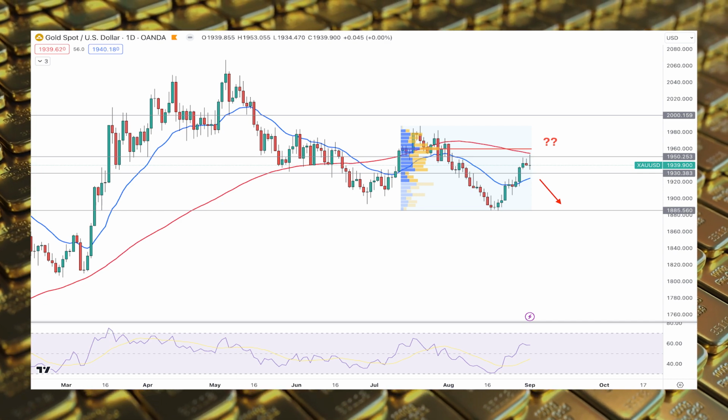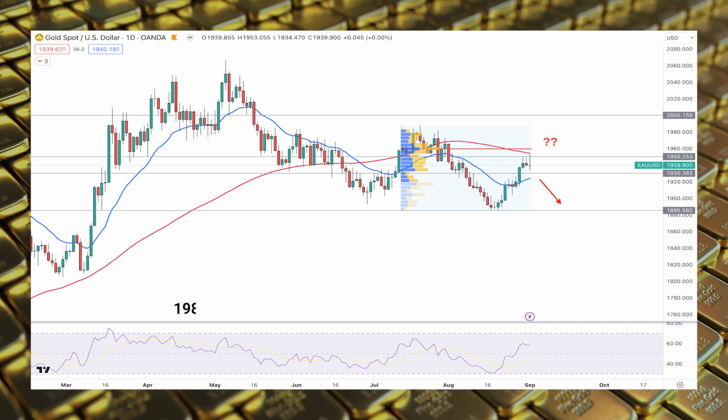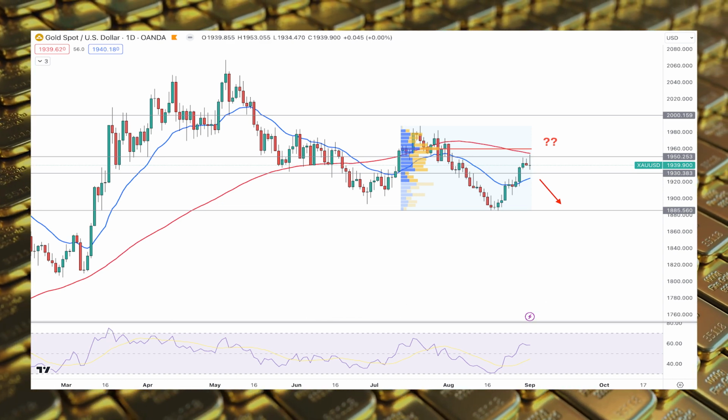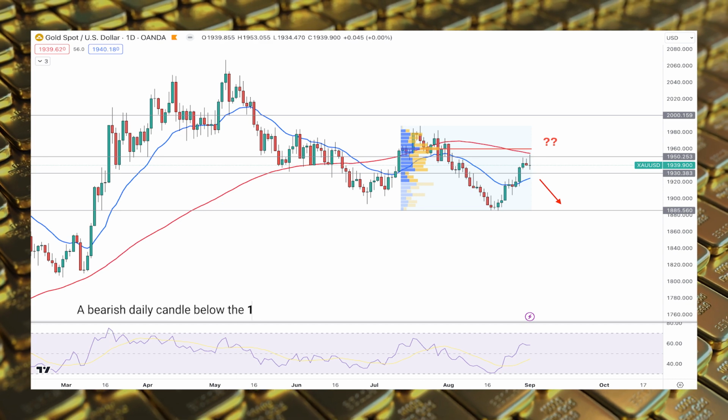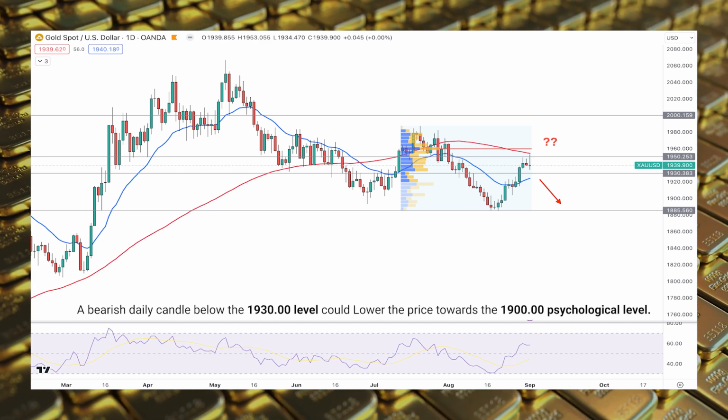A bullish recovery with a daily candle above this level would increase the possibility of testing the 1980.00 static level before moving to the 2000 level. Conversely, a bearish daily candle below the 1930 level could lower the price towards the 1900 psychological level.